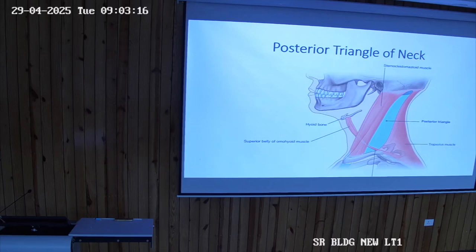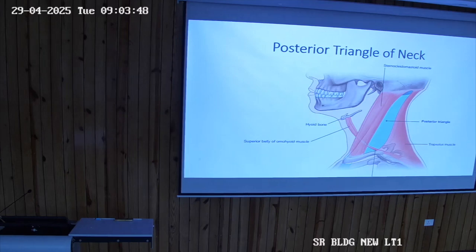There are 7 cervical spines. So 7 cervical spines over here, then the superior border of the scapula is marking the lower limit, the acromioclavicular joint, and then in the front there is the clavicle and the manubrium sterni. So this whole region, from the symphysis menti and then posteriorly, we are calling that portion the neck.